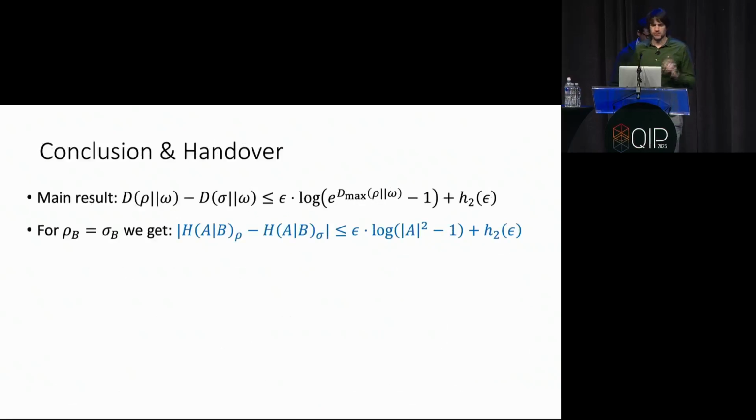Good. So, quick conclusion, before I hand over to Bjarne. This is our main result, this semi-continuity relation for the quantum relative entropy relative to this state omega. The most important case that we are now able to treat, which has a lot of applications in quantum information theory, is the conditional entropy.